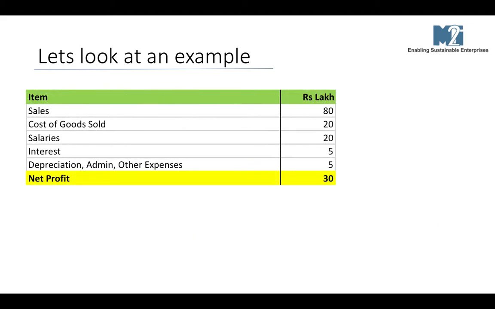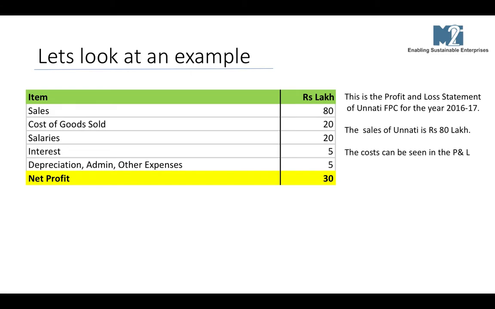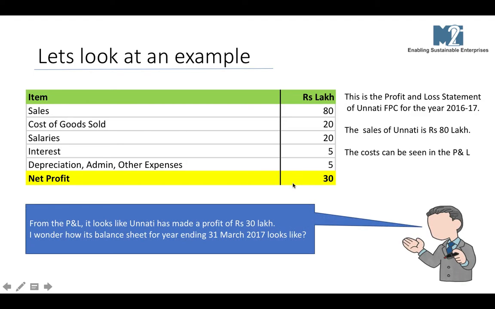Let's look at an example. This is the profit and loss statement of Unnati Farmer Producer Company for the year 2016-17. The sales of Unnati is rupees 80 lakh. The cost can be seen here. The cost of goods sold is rupees 20 lakh. Salary is rupees 20 lakh. Interest is 5 lakh. Depreciation, admin, other expenses 5 lakh. So it would seem that Unnati is making a net profit of 30 lakh rupees.